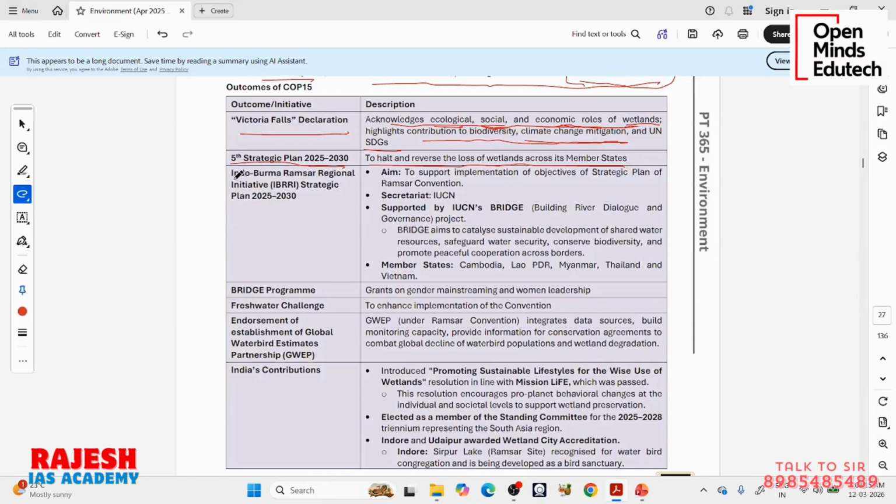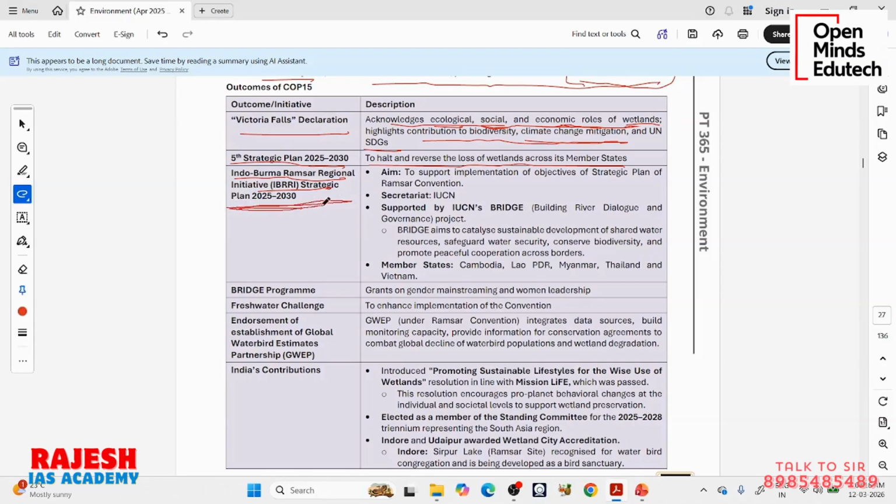Then there is an initiative called the Indo-Burma Ramsar Regional Initiative Strategic Plan. Indo-Burma region does not mean India, it means Southeast Asia. When the French ruled this region, they used to call it Indo-Burma: Myanmar, Thailand, Vietnam, Cambodia, Laos, the whole Southeast Asia region. So they are trying to conserve the wetlands in this Southeast Asia region.